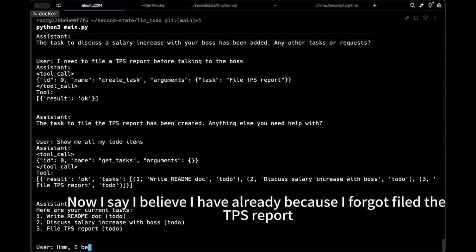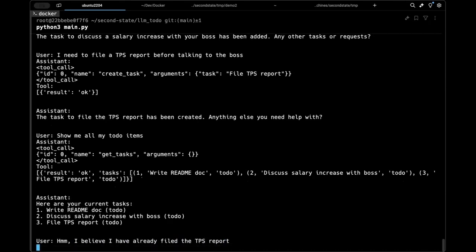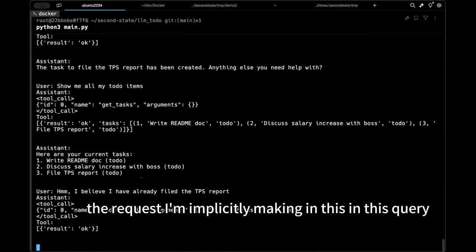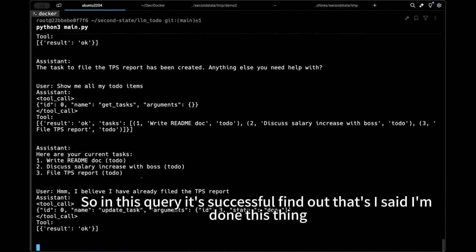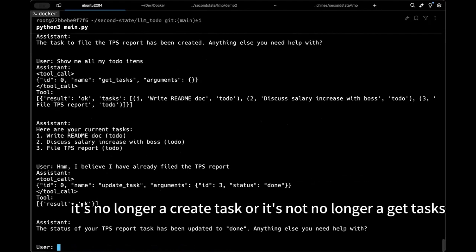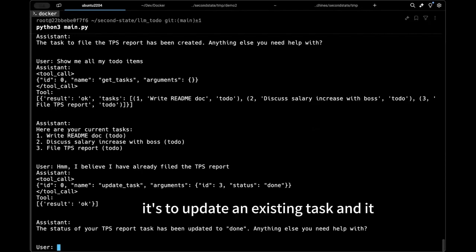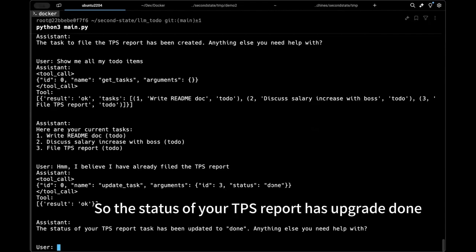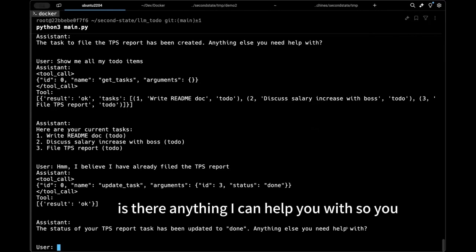Now I say, I believe I have already, because I forgot, filed the TPS report. Okay, see if it understands the request I'm implicitly making in this query, right? In this query, it successfully finds out that I said I'm done with this thing. So it's no longer a create task, or a get tasks. It's update an existing task, and it knows that the ID is 3 and status is done. Okay, so the status of your TPS report has been updated to done. Is there anything I can help you with?